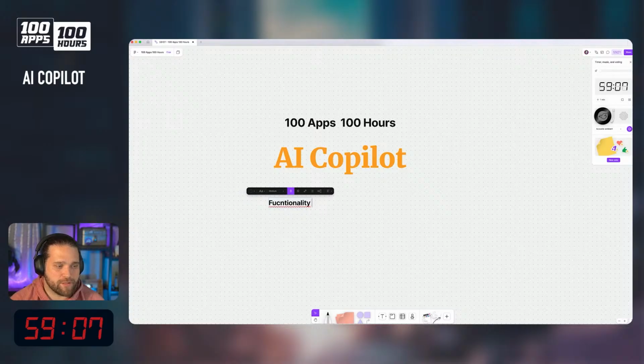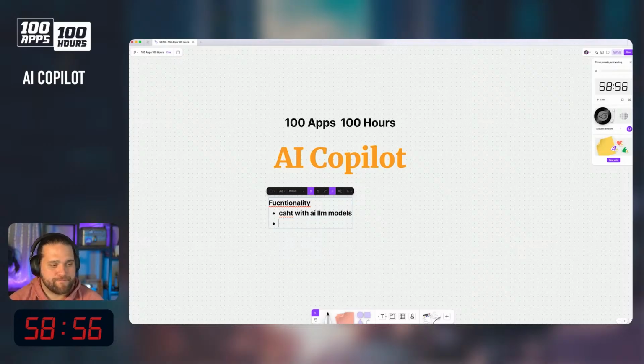We want to be able to chat with AI models, specifically LLM models. You have to actually learn to spell, Bryant. All right, we want to be able to chat with the LLMs.